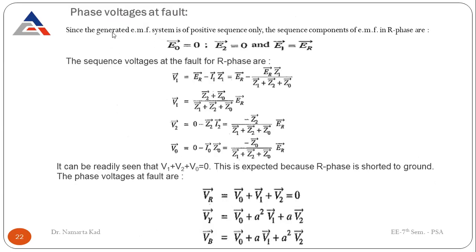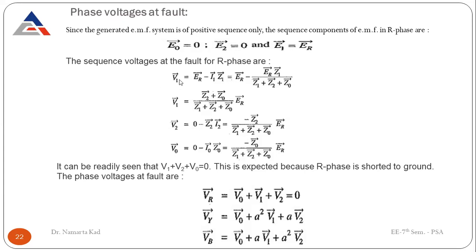Now for the phase voltages. Since in the starting we assumed that the generated EMF is of the positive sequence only, E0 is equal to 0 and E2 is equal to 0. That means the zero sequence component is 0 and the negative sequence component is 0. The only sequence component that is present is positive sequence. So ER is equal to E1.